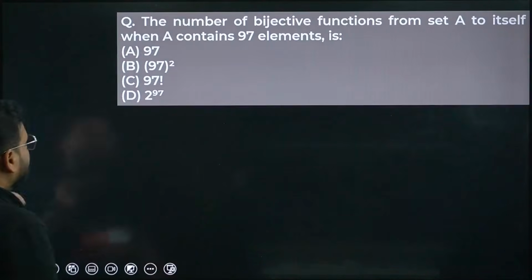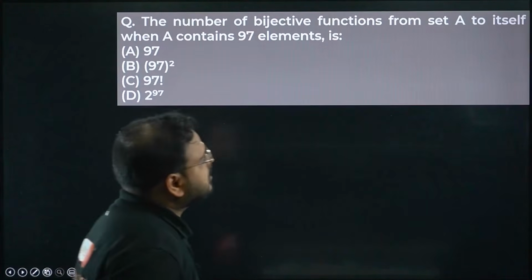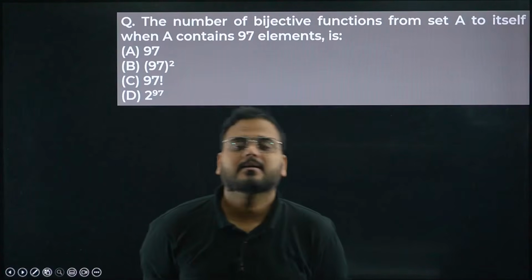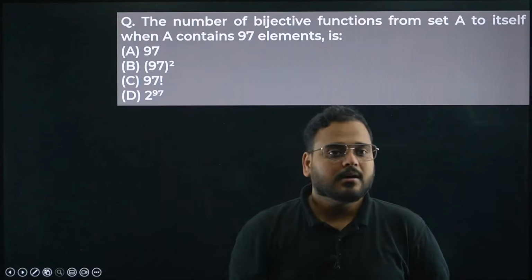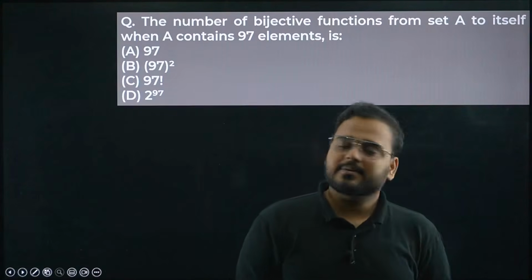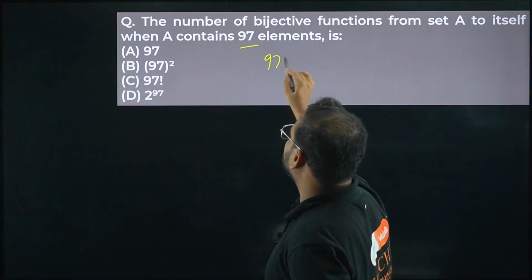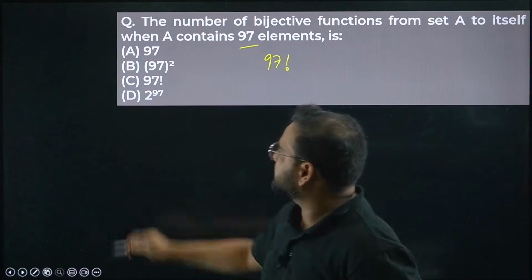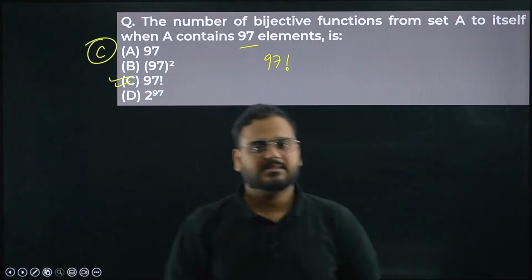Next. Fun question. Next one. The number of bijective functions from a set to itself. Same way, the number will be n, let's say, then the answer will become n factorial. In this case n is given as 97. Answer will become bijections, so 97 factorial. Option is C. This works.